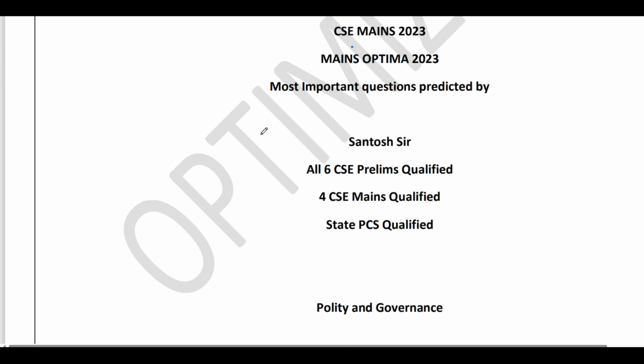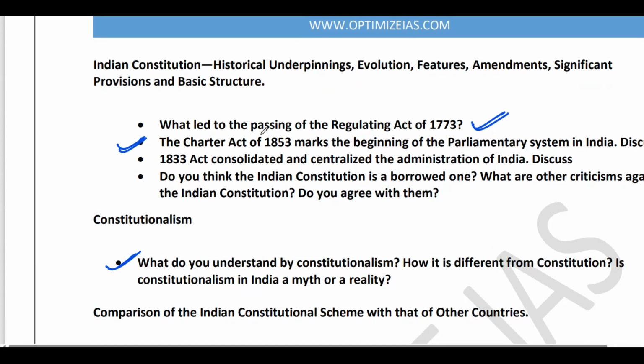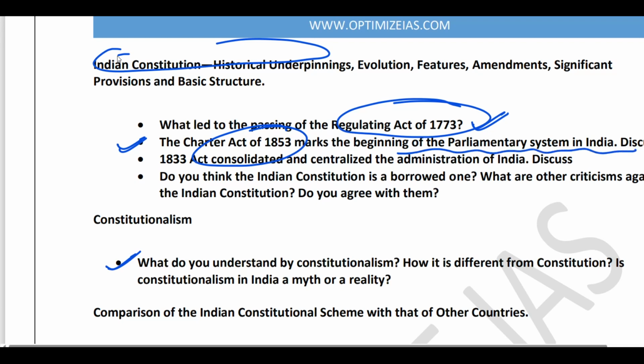In this video, I'll give you some important questions from polity and governance which are expected to come in the mains examination 2023. So guys, let us begin. From the section of Indian Constitution historical underpinnings, you can have a question on the Regulating Act of 1773 and the Charter Act of 1853. For the Charter Act of 1853, they can ask you how it led to the parliamentary system in India.